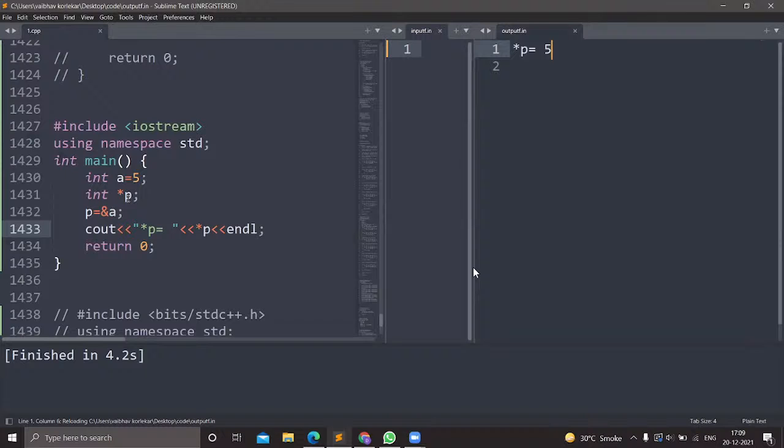You can see now that the pointer p is successfully pointing to the location of a. Okay, now we have to point another pointer to the same location.